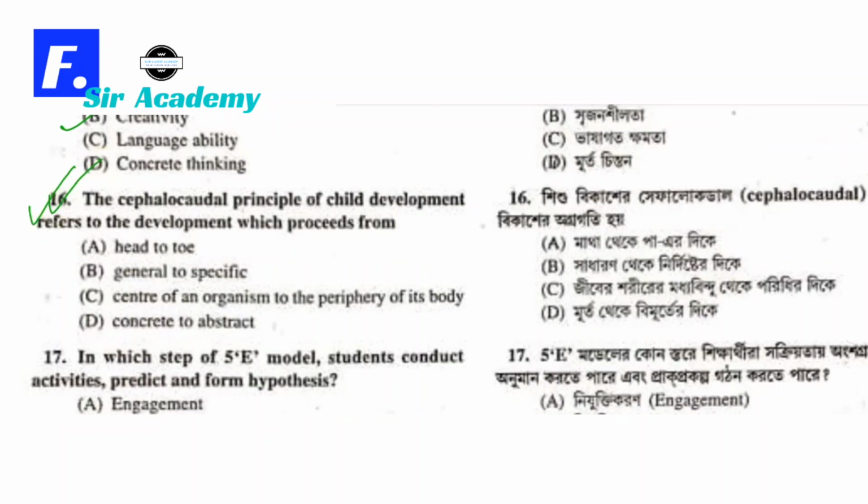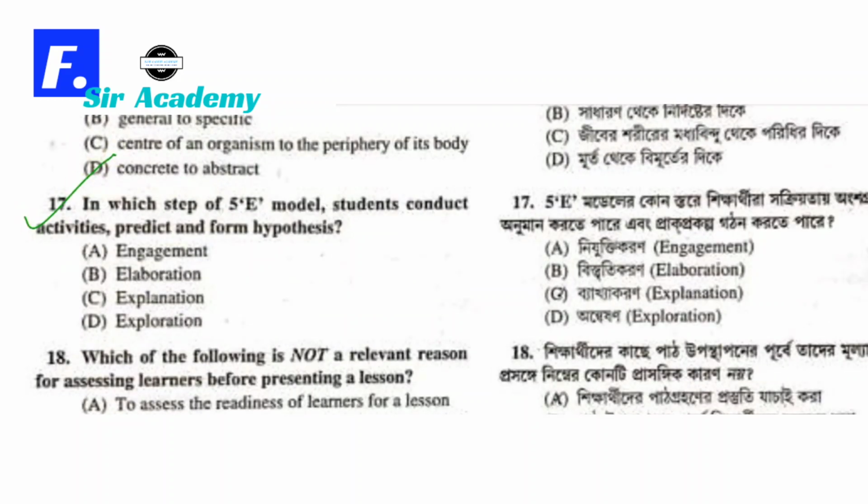Question number 16. The cephalocaudal principle of child development refers to the development which proceeds from, very easy question, head to toe, and another term is proximodistal. Proximodistal is center to outward, and here the question asking you cephalocaudal principle, it is head to toe. So option A is correct. Question number 17. In which step of 5E model students conduct activities, predict and form hypotheses? It's exploration. So option D is correct.